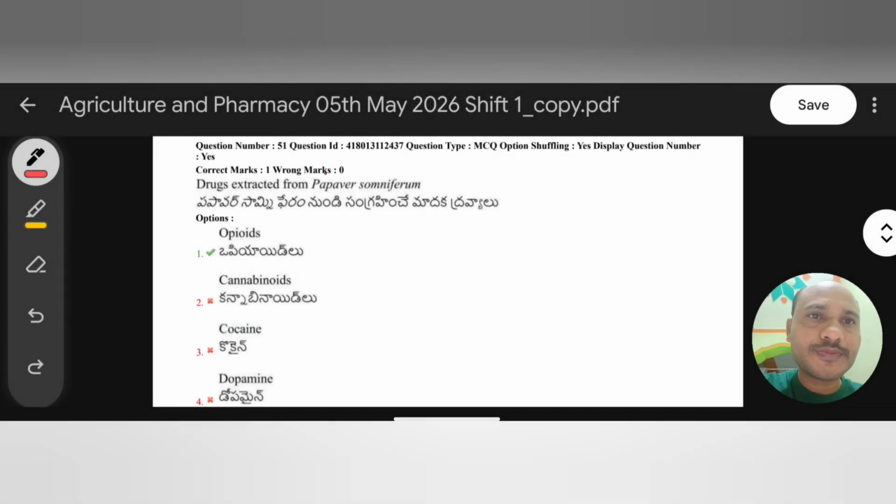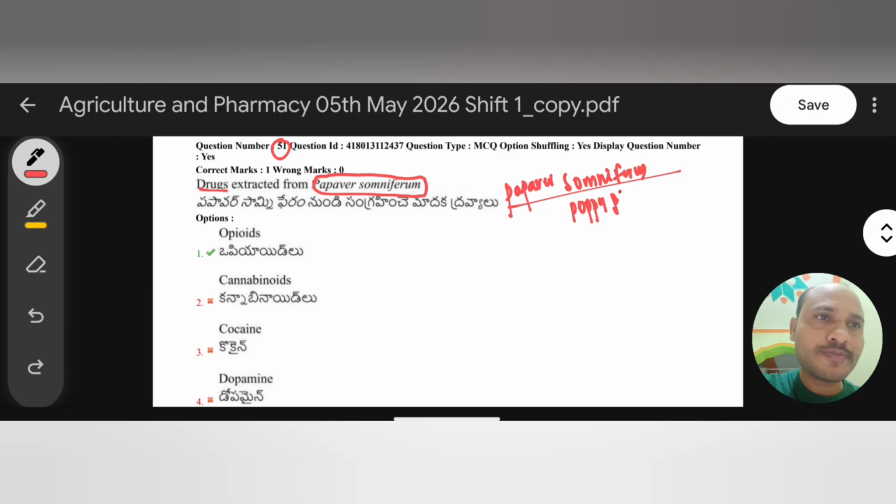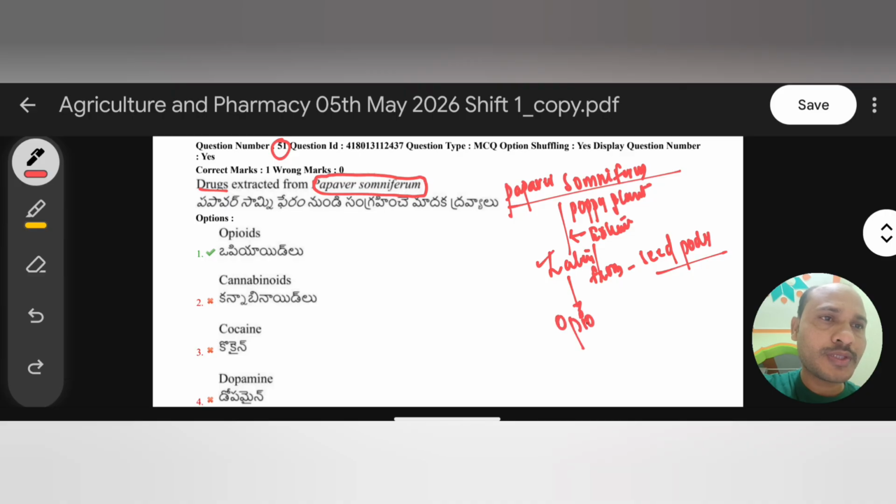Next, question 51: drugs extracted from Papaver somniferum. Papaver somniferum is also known as the poppy plant. From this plant, we extract latex, which is a white, milky substance. The latex comes from the seed pods of Papaver somniferum. Seed pods produce this latex, and only opioid drugs are obtained from it. Opioid drugs are obtained from the latex of Papaver somniferum.